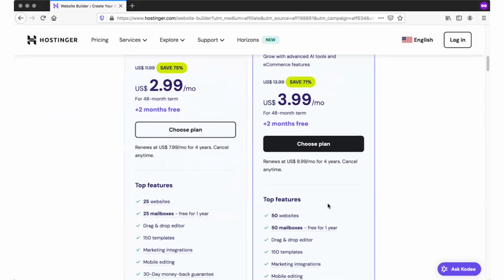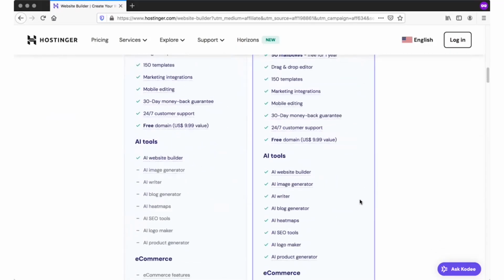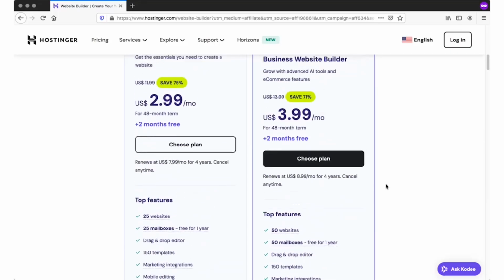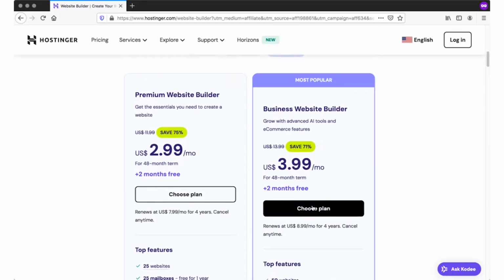Go ahead and pick your plan. I love the business plan. You get multiple websites and the best thing, 0% transaction fee. So when you make a sale, you actually get to keep it. So go ahead and click choose plan.